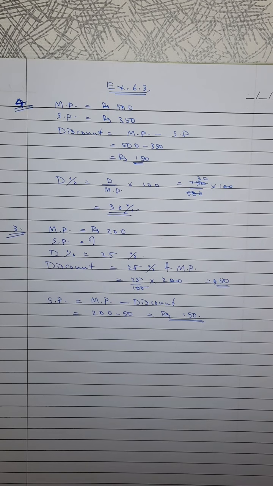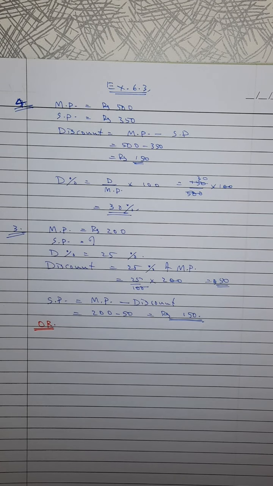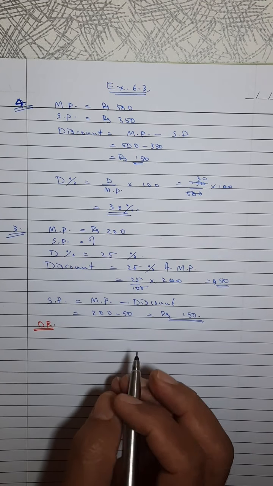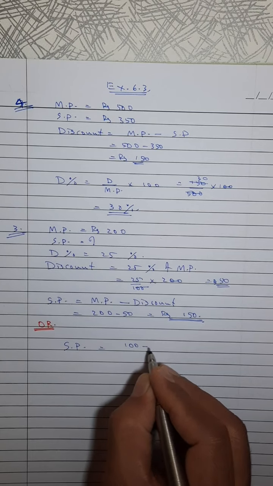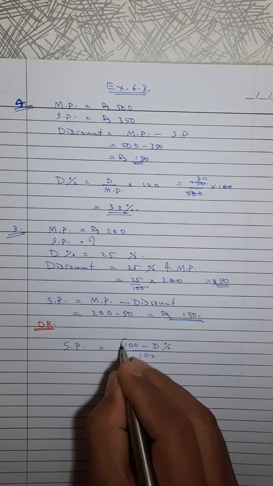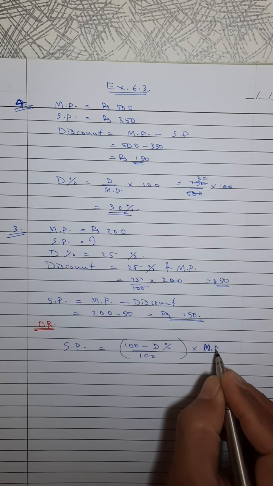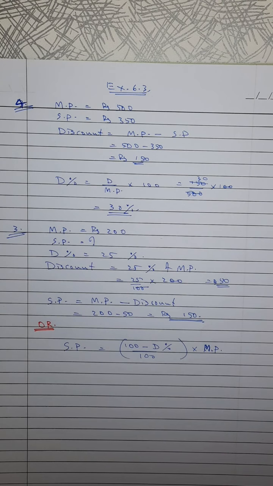Now, in order to do this question, we have one more option. One more formula is written. Instead of finding discount and then SP, we have a direct formula: SP is equal to 100 minus discount percent upon 100 into marked price. So this is a direct formula.